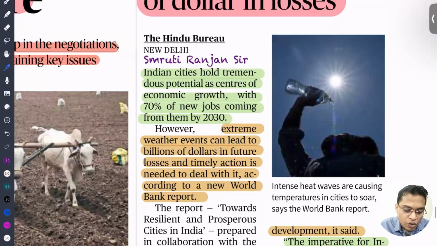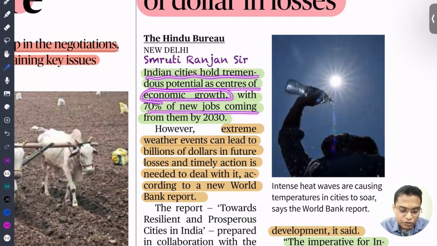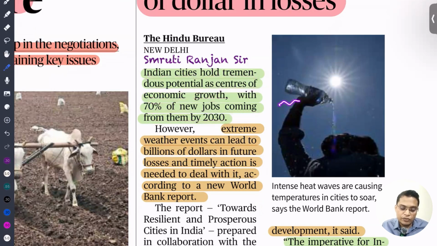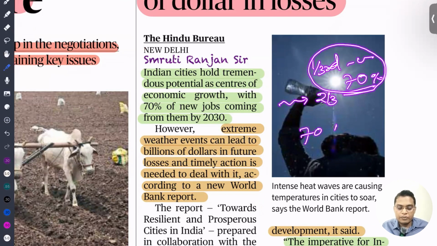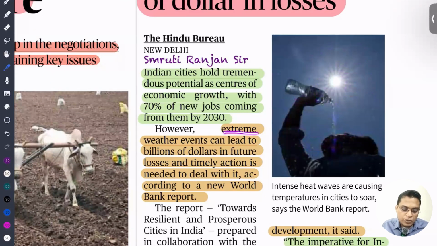Indian cities hold tremendous potential as centers of economic growth, with 70% of new jobs coming from them by 2030. If you look at urban India, one third of our population lives in urban areas, but they generate around 70% of Indian GDP. And second, they are going to contribute 70% of growth. So that means they are the engine of our growth. However, extreme weather events can lead to billions of dollars in future losses. Timely action is needed to deal with it, according to the World Bank.